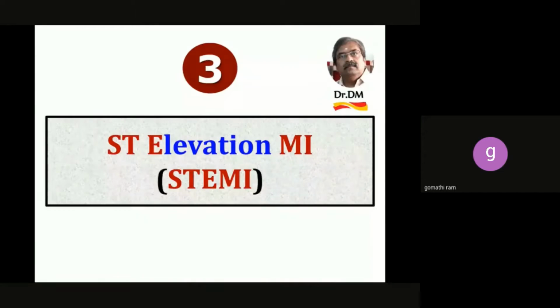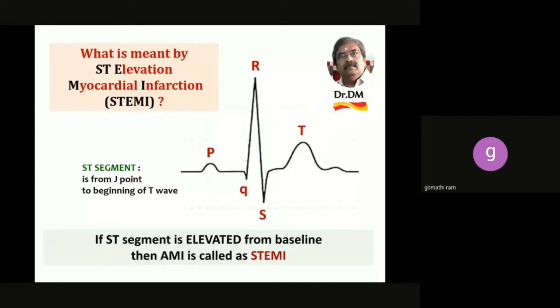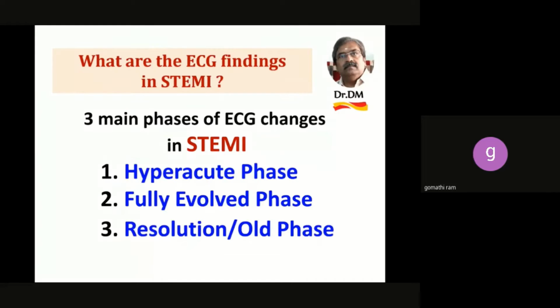So the last part, ST segment elevation MI. Here, the ST segment is elevated from baseline. So the acute myocardial infarction is called STEMI. Now, you had unstable angina, ischemic T-wave inversion. In NSTEMI, you had ST depression and T-wave inversion. In STEMI, it has got three phases.